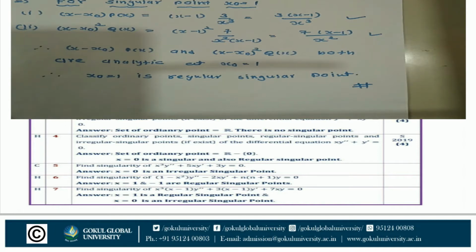Second condition: (x minus x0) whole square q(x) is equal to 7(x minus 1) upon x square. Put the value x0 is equal to 1 in the denominator, it is not infinite. That means (x minus x0) p(x) and (x minus x0) whole square q(x) both are analytic at x0 is equal to 1. That means x0 is equal to 1 is a regular singular point.